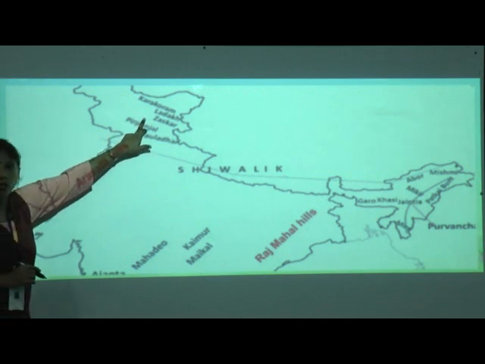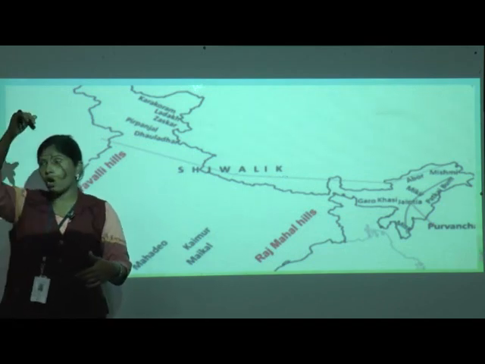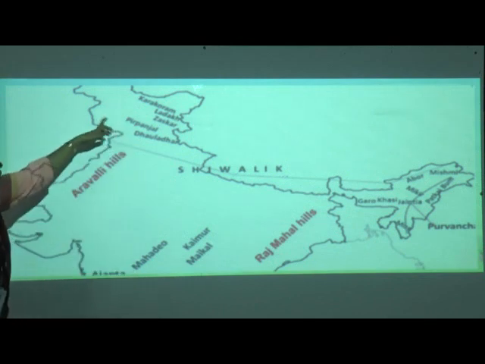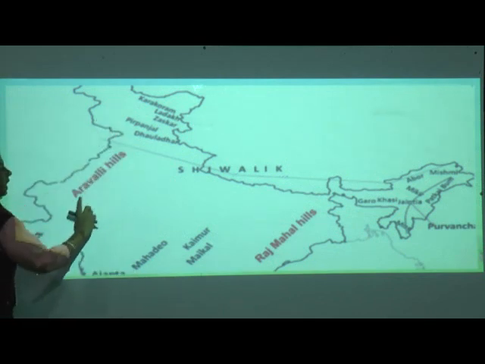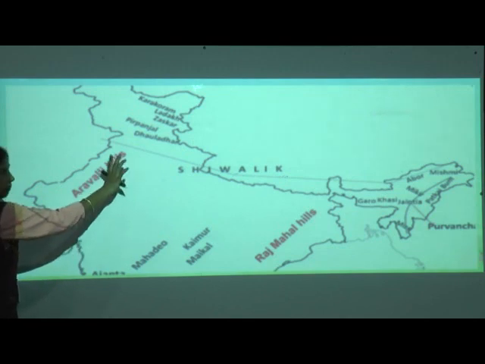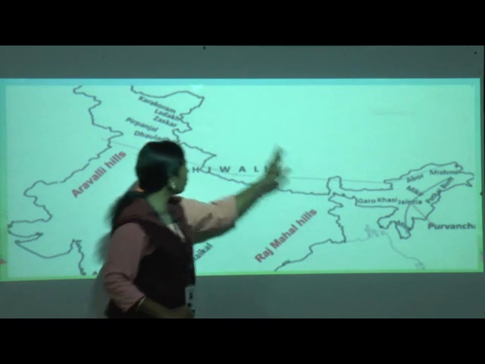So, before I explain here, this is which direction? North, correct? Now this is west. I am standing here, correct? North, west. So northwest, what do we have here? Can you see this red color? Yes, Aravalli hills.